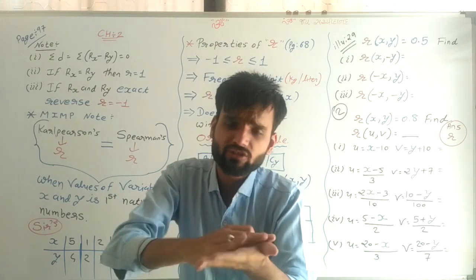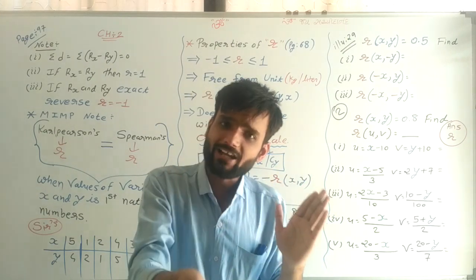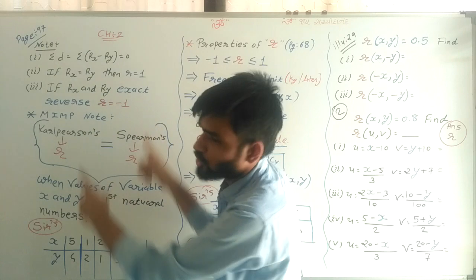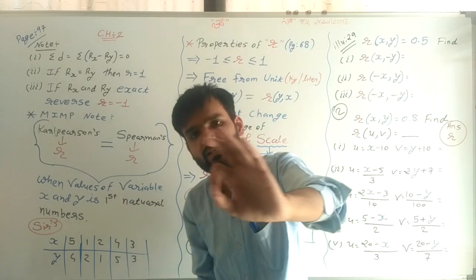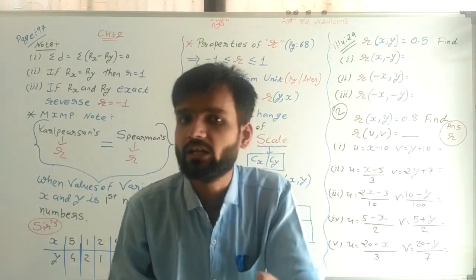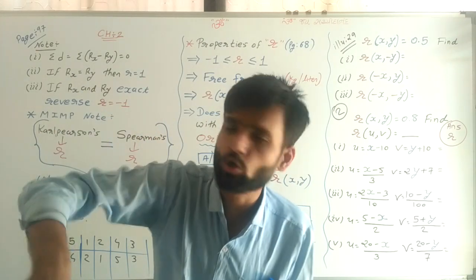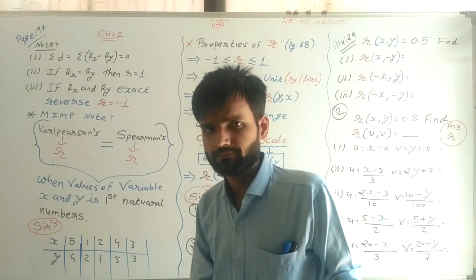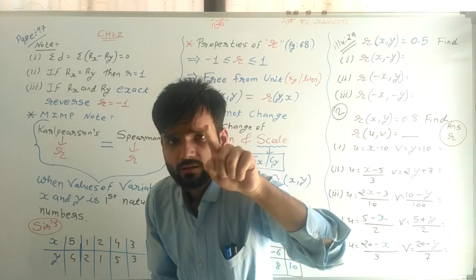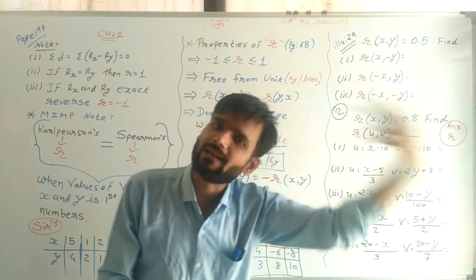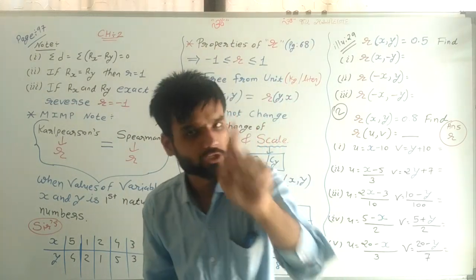If you are writing theory, then check your textbook and write in detail only. Don't write in a short way. Yes, to understand, this short way is very easy. But if you need to do homework and write theory, at that time you have to write from your textbook, page number 97, the whole theory. Now, what is the second note? The second note and third note depend on my last lecture's 2 sums, which were given to you for calculation.